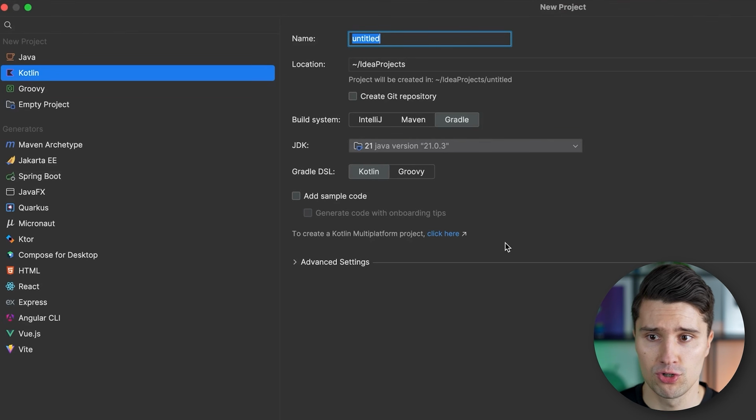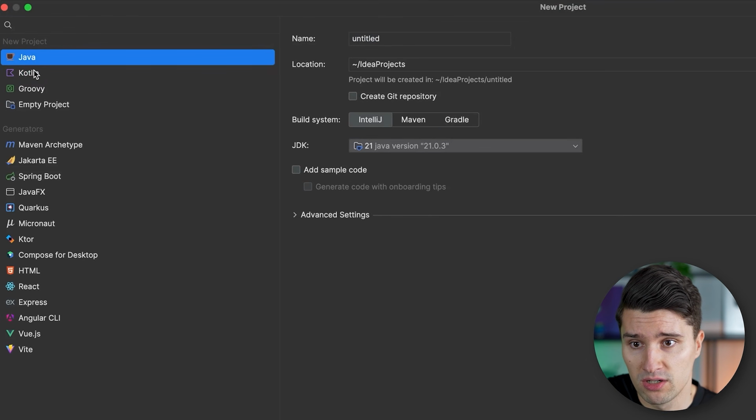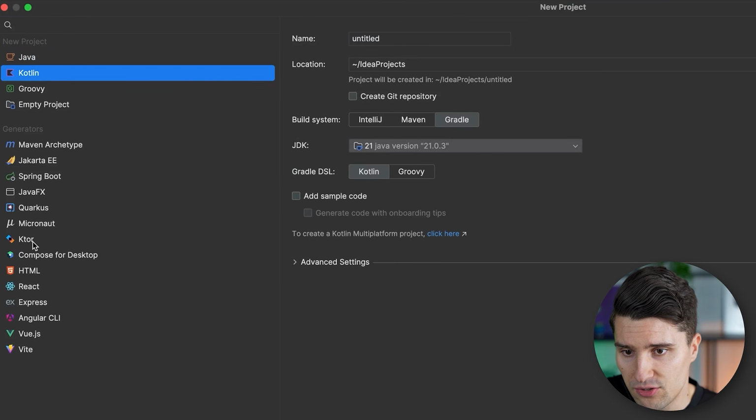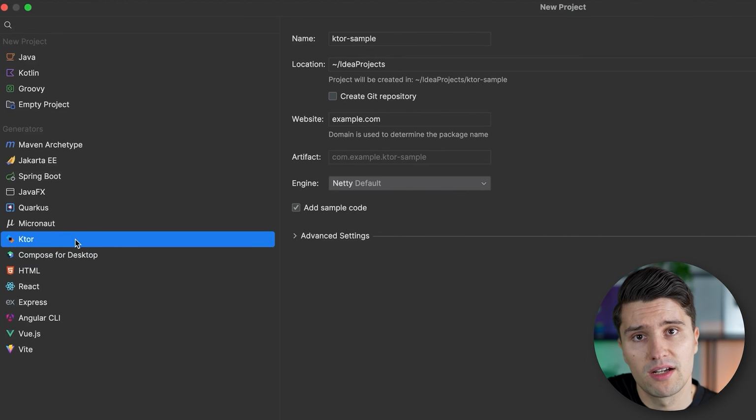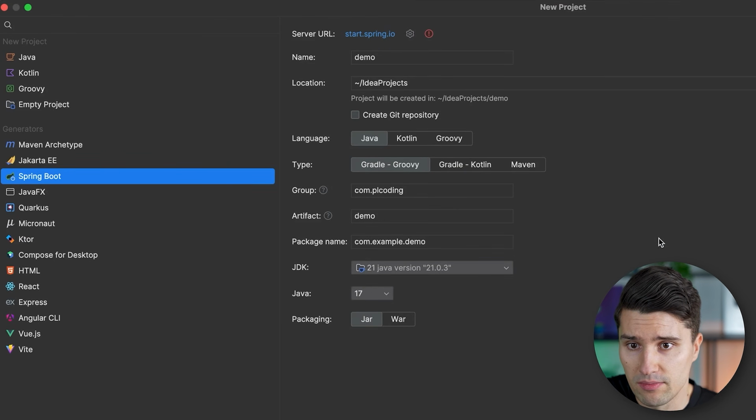As I said, I have the ultimate version, so I have maybe a few more options than you do, but you should definitely have this Kotlin option here under new project, so you can really pick what kind of project we want to create. So we have a Java project, Kotlin project. Here, Ktor, for example, is the Kotlin backend framework I've mentioned. This, I think, is only included in IntelliJ, in the ultimate version, I mean. We have Spring Boot, so that is the Java-based backend. And here we get some sort of error, it doesn't matter. But you can see you have some kind of project templates here directly.